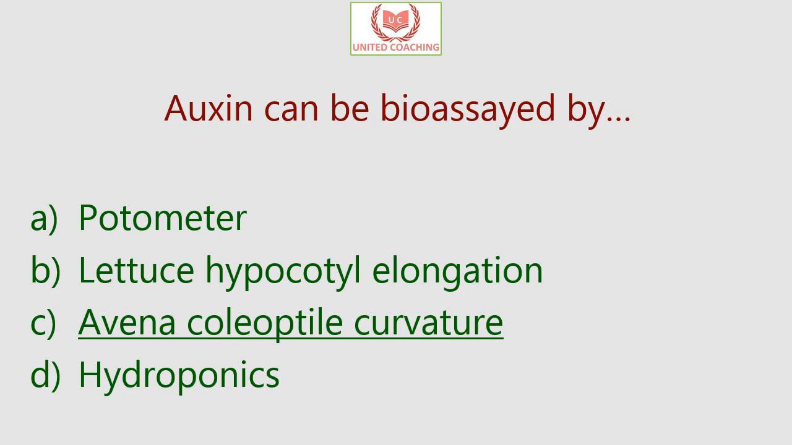And this test, the curvature test of the coleoptile of the Avena plant, is used for the bioassaying of auxin, the phytohormone, and Avena is commonly known as oats. So the answer to this question, that auxin can be bioassayed, which means the effect of auxin can be measured, by which test? That test is the Avena coleoptile curvature test.